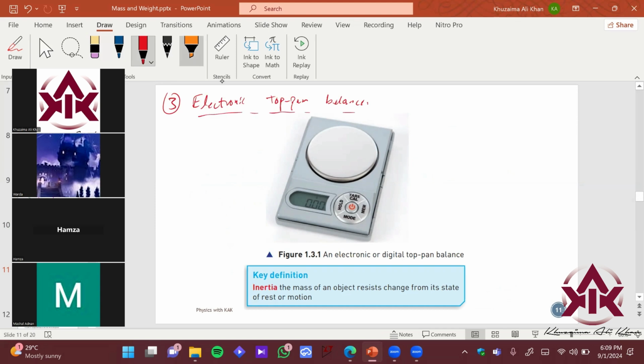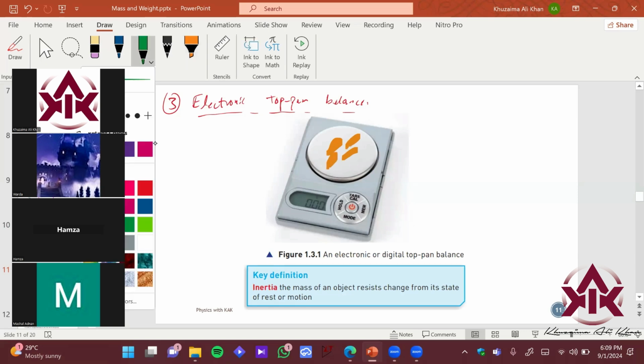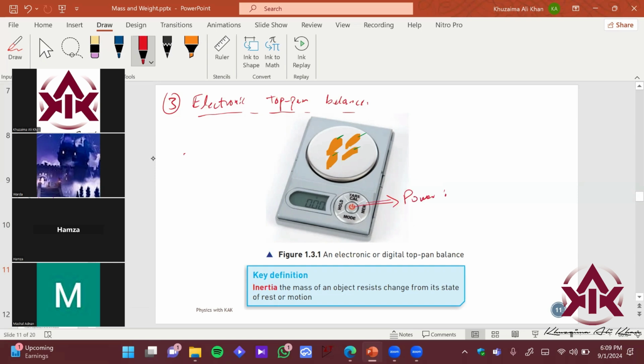You just put your mass over here. Let's say again I want to buy mangoes. I just put the mangoes over here. It seems like carrots, but they are mangoes. So what will happen over here? You just power it up. This is the power button over here. You have some control buttons over here, but we don't need to explore that.